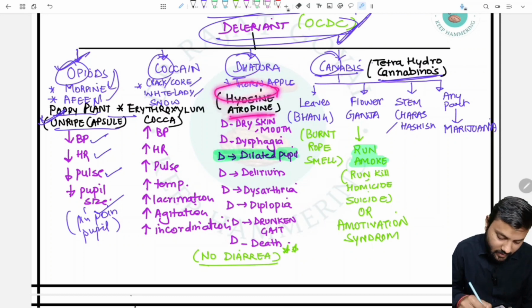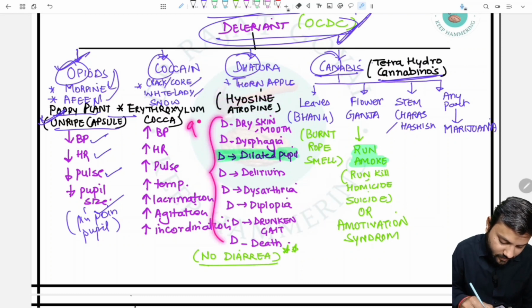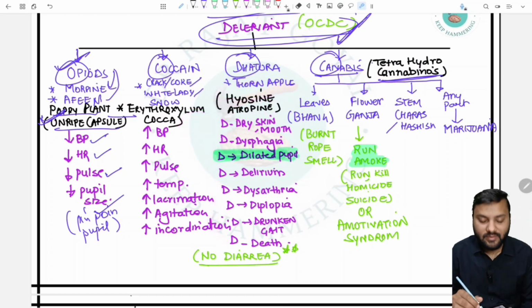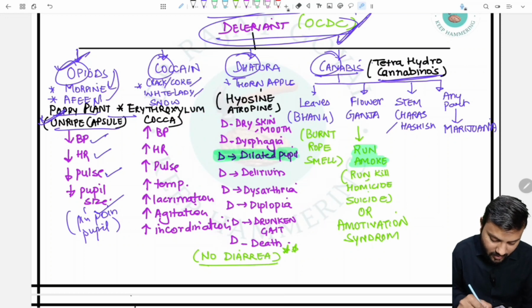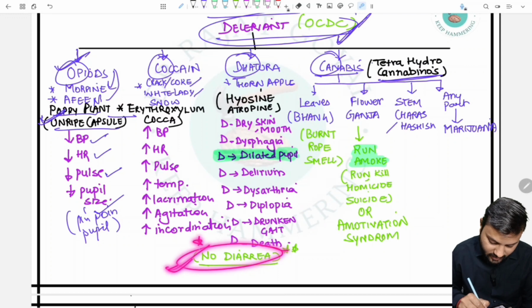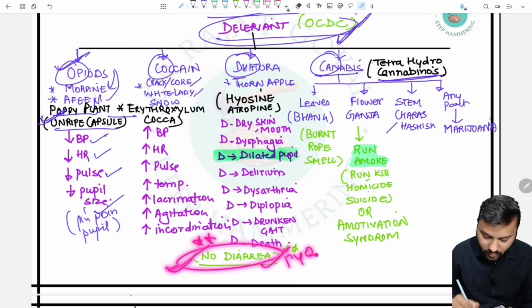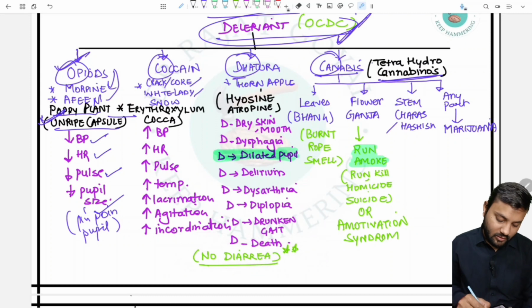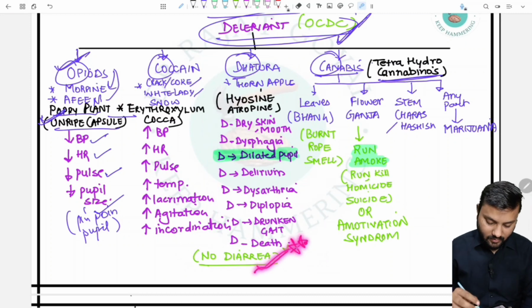We have to remember 9 Ds over here. In the Datura, we have to remember 9 Ds. The 9 Ds represent dry skin, dry mouth, dysphagia, dilated pupil, which is very important, delirium, dysarthria, diplopia, drunken gait, and death. And there is no diarrhea, we have to remember. So as in the previous year question, which of the following features is not of Datura? All the options are D ones, but diarrhea is given, so it is not seen in Datura. Instead, constipation is seen in Datura.